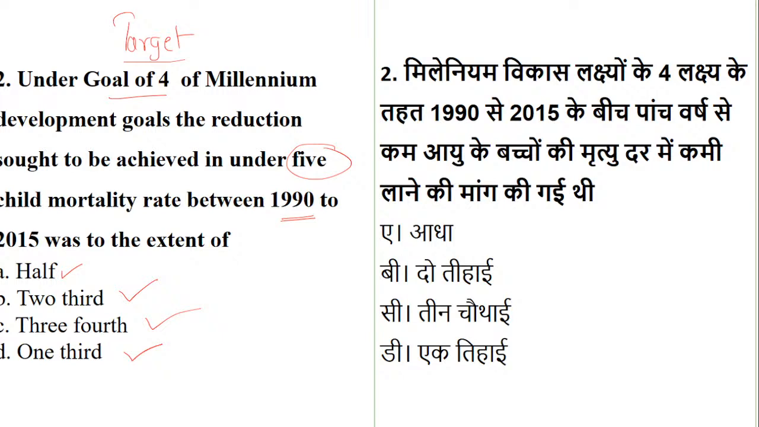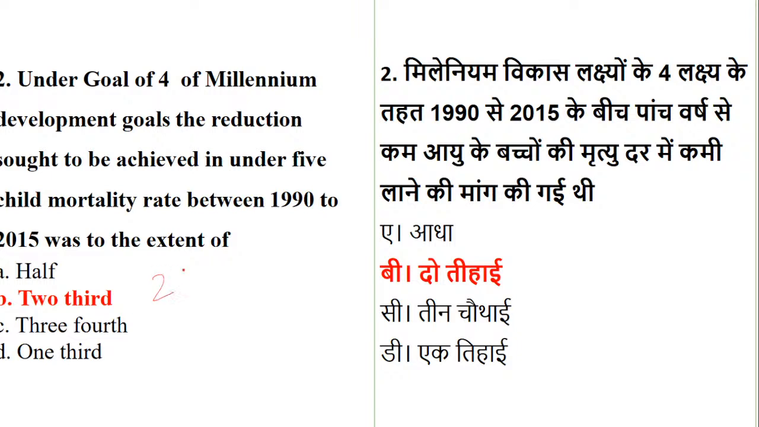What type of questions are expected with target? So under goal 4 of the MDGs, that is the Millennium Development Goals. Now see here they have written goal 4, they have not given the name. The reduction sought to be achieved in under 5 age, child mortality between 1990 to 2015 was how much? Was it half? Was it 2/3? Was it 3/4? Or was it 1/3? Now this is very factual, but students are right with the answer. Yes, the extent of the rate was 2/3. You have to keep this in mind. Fine. So this is just to show how the target questions are, definitely going to be a part of your question paper.